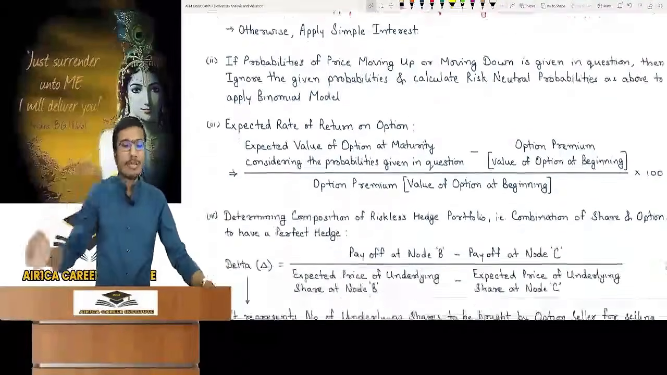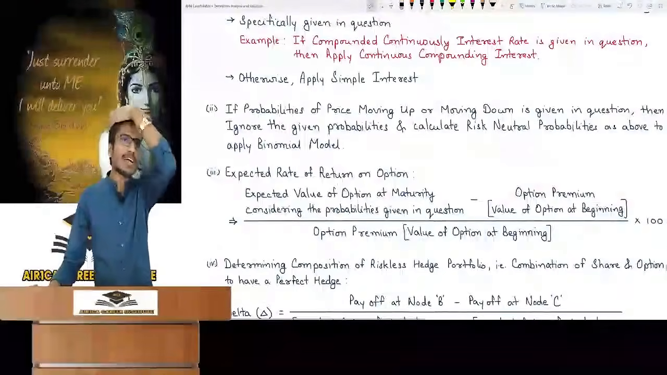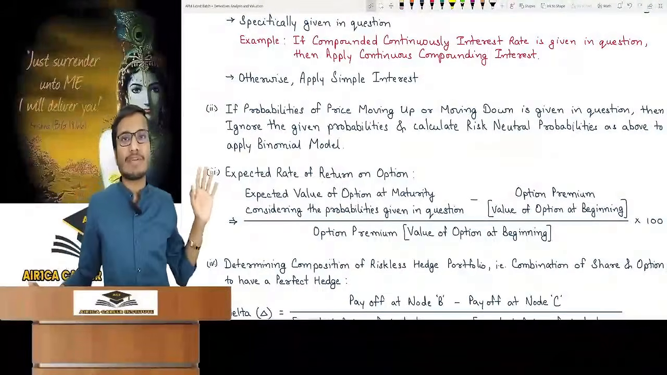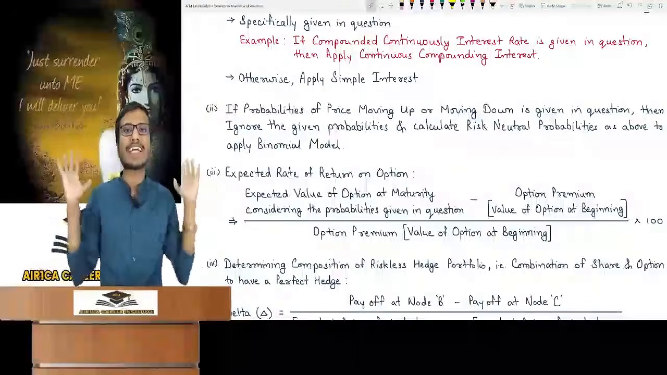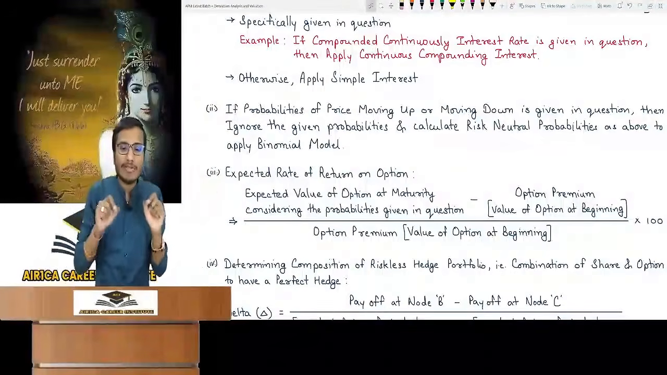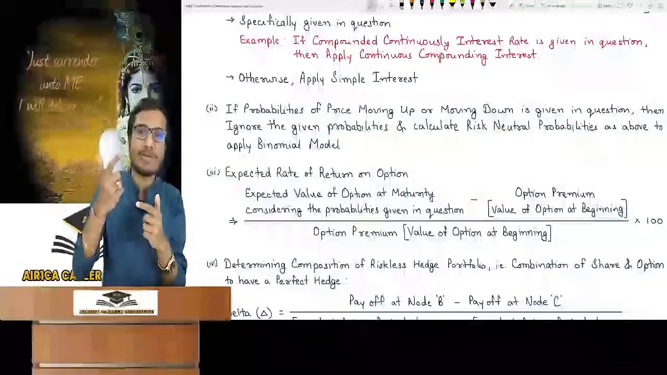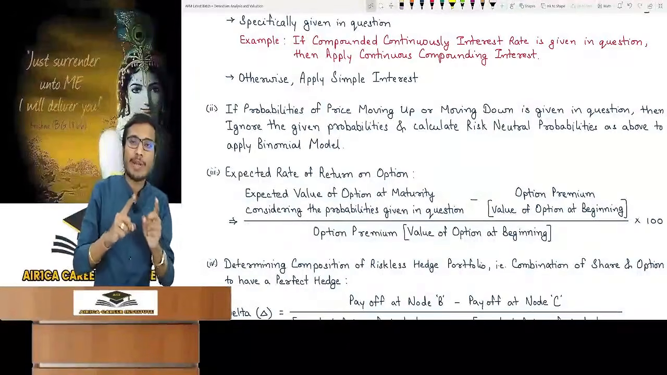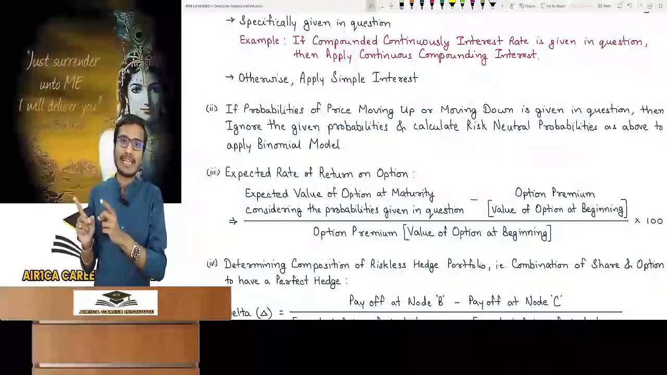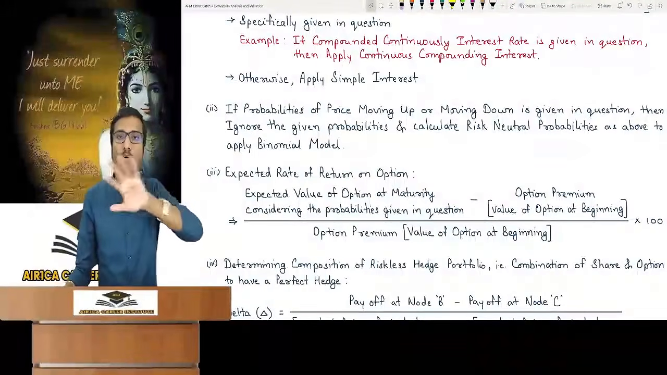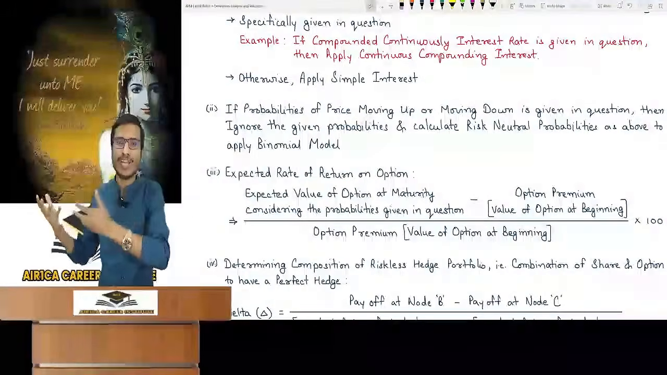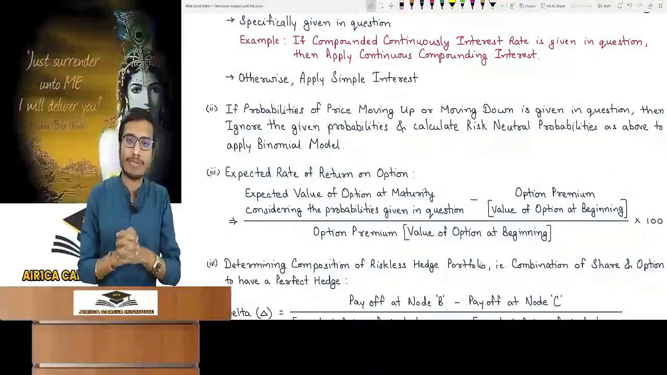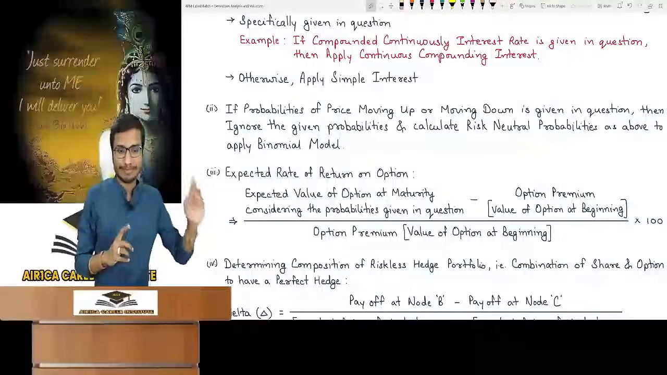After this second note, if we get the probability of price moving up and moving down in the question, which you will surely get, in that case ignore the given probabilities, because those probabilities are according to our estimation. In binomial model, we need risk neutral probability. There is assumption. Find risk neutral probability and only this will be used to get the value of option at beginning. The given probabilities will not come in use. They will be used for other calculations in the question. But from binomial model, you have to get the value of option at beginning, so use it.